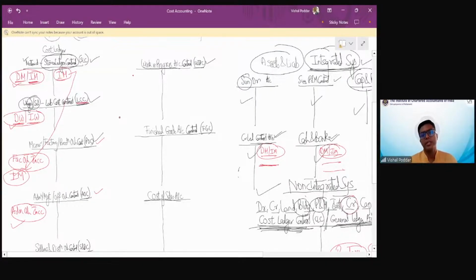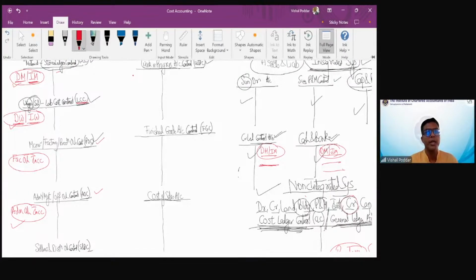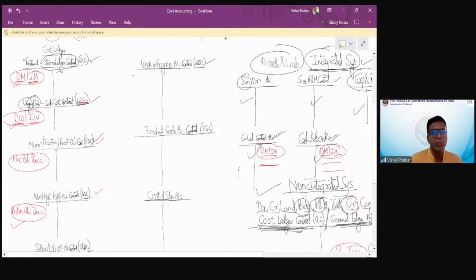Now, this is the transaction which you do not find in financial books, because firstly in financial books, there is no category like overheads in the first place. So my indirect material is shifted from here to here. My indirect labor, indirect wages, is shifted from here to here.